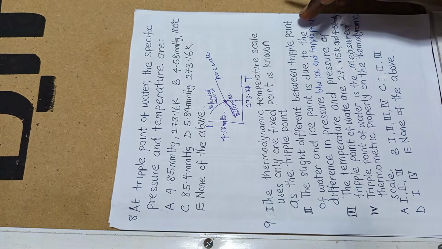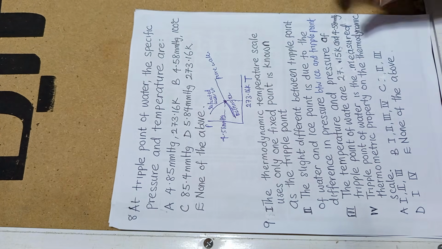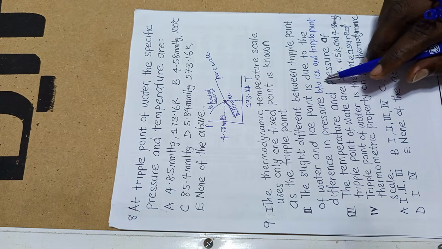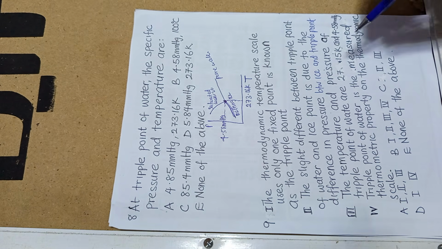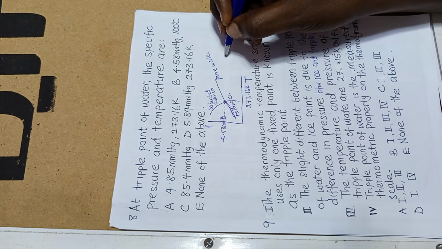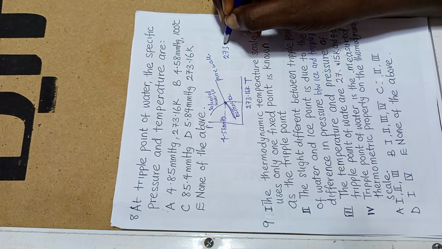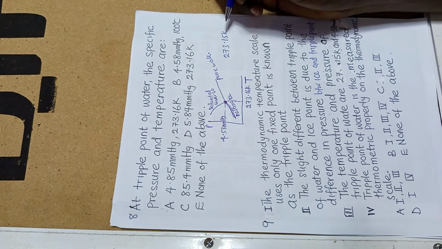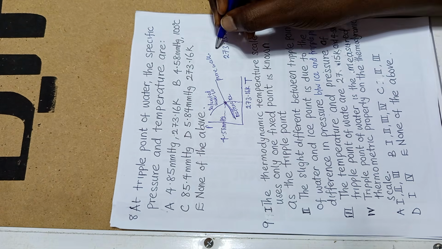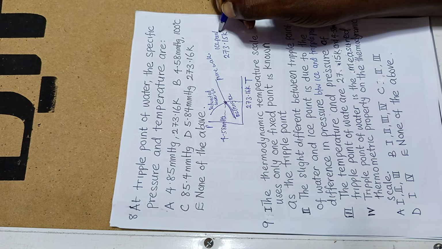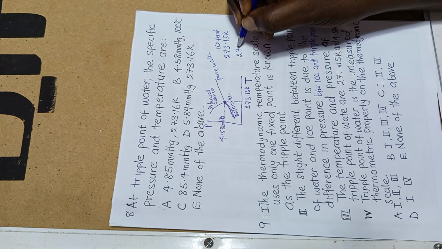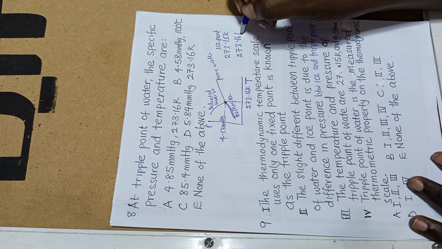You see, the slight difference between the triple point of water and the ice point is due to the different pressure between ice and triple point. Don't forget that the ice point is 273.15, while the triple point is 273.16.